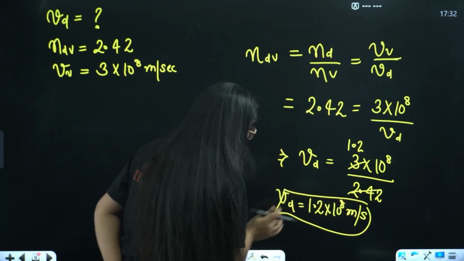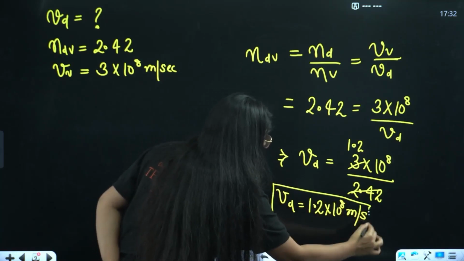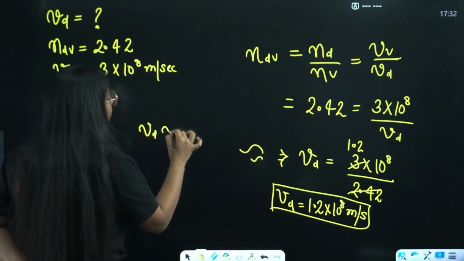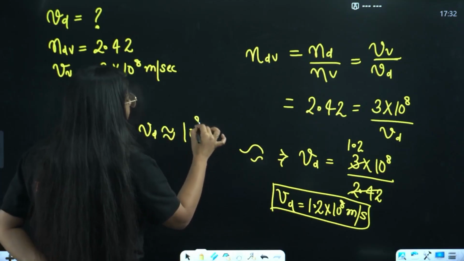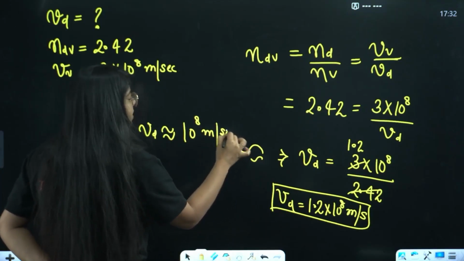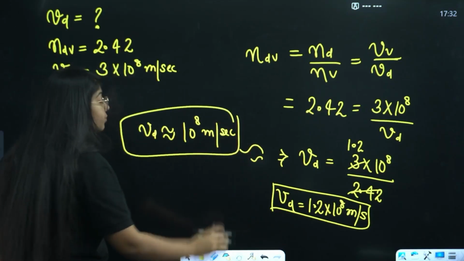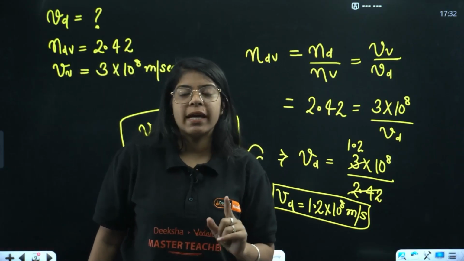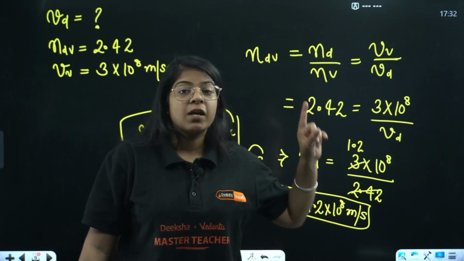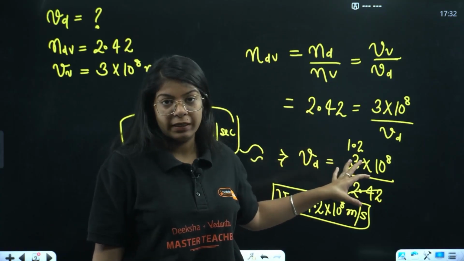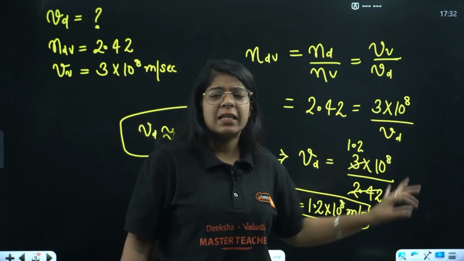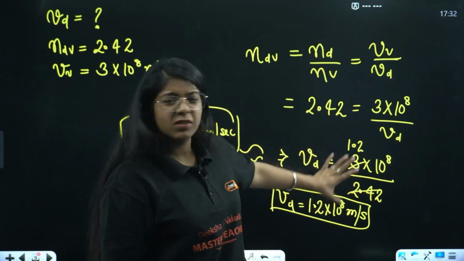Or you can directly write that velocity in diamond is approximately equal to 10 raised to power 8 meters per second. Done? Only if you don't have time, use this trick. Otherwise, you have to do the calculation properly. It will be something around 1 point something.